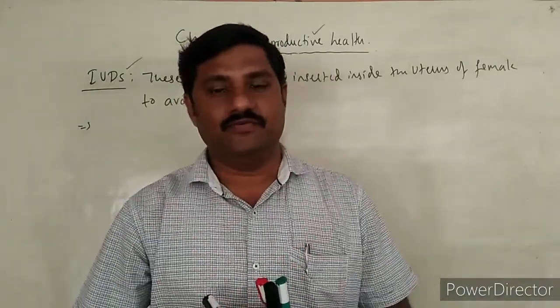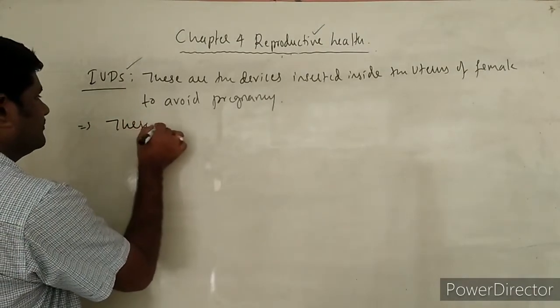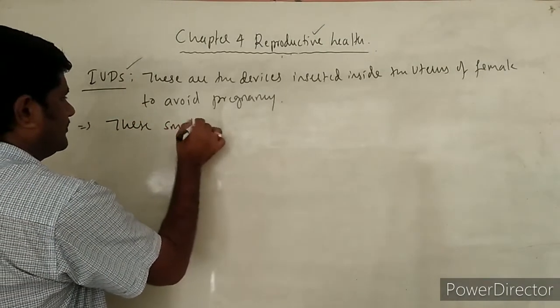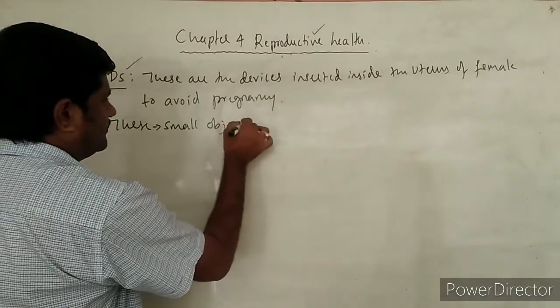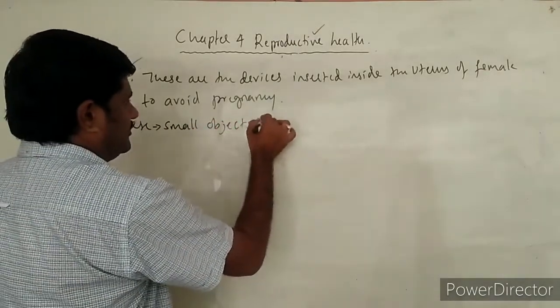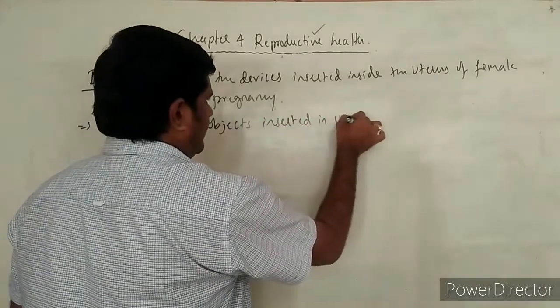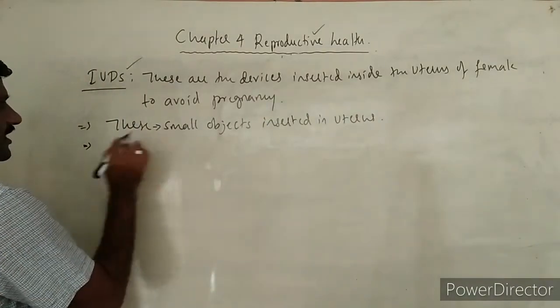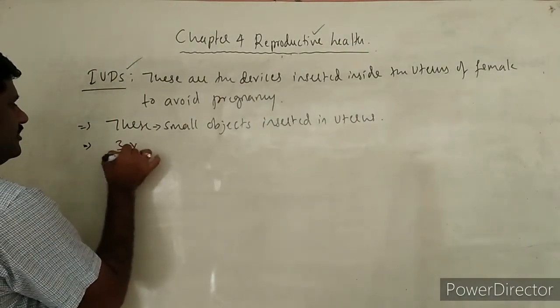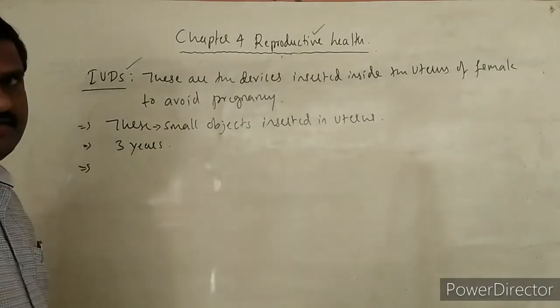So they can be kept, right? So these are small objects inserted in the uterus, and they can exist for about 3 years in a woman's uterus.